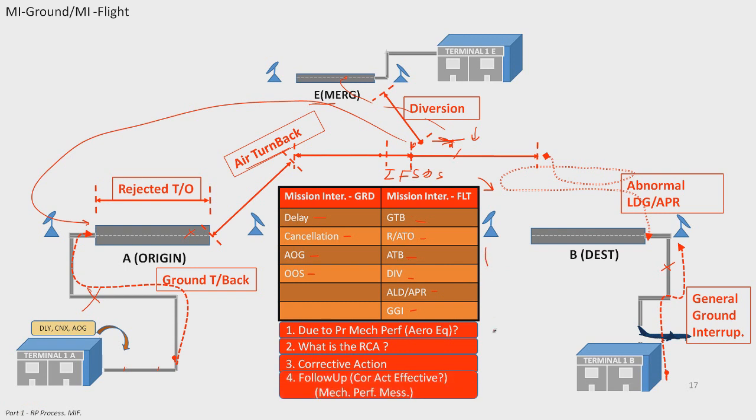That's how these items are. Reliability program and mission interruption groups items are connected. Same story with the safety program and reliability program. Now let's go to the last slide for part 1.